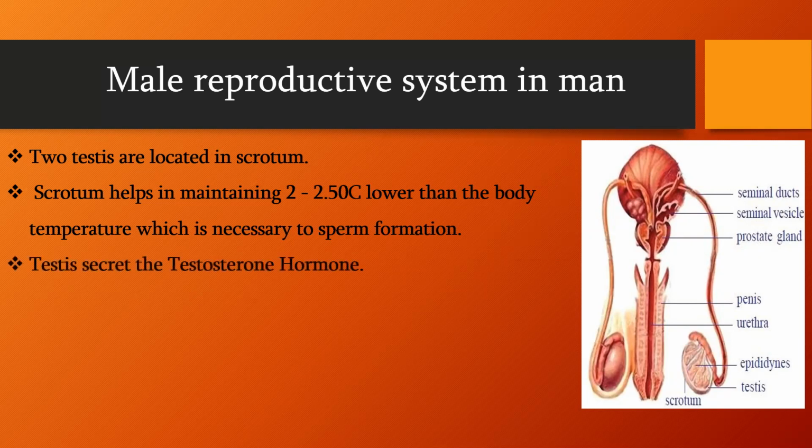Suppose the testes were embedded within the body: the normal human body temperature is 37 degrees Celsius, but sperms require a temperature below 37 degrees Celsius for their live and active condition. Hence the testes are located outside the body in a sac-like structure called the scrotum.